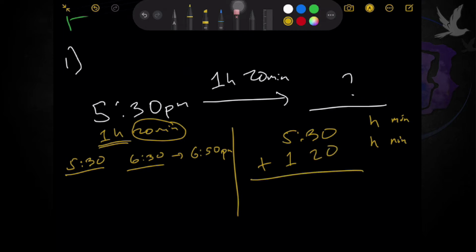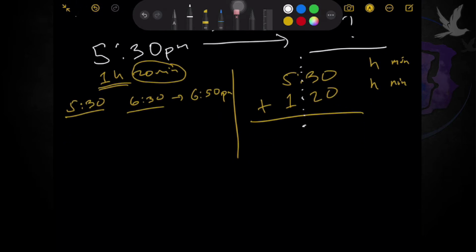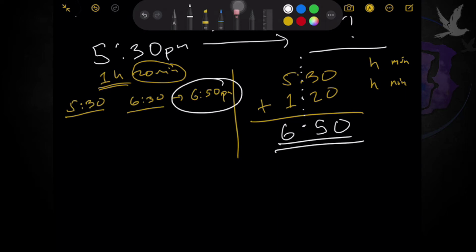It's like the usual adding, but as I discussed in my last video, there is a separator between minutes and hours. I'll explain that in a while. For now, if you add the minutes, that's 30 and 20, so that's 50. And 5 plus 1 gives you 6. So you can see that our answers are the same.